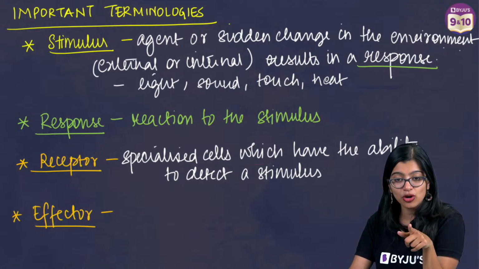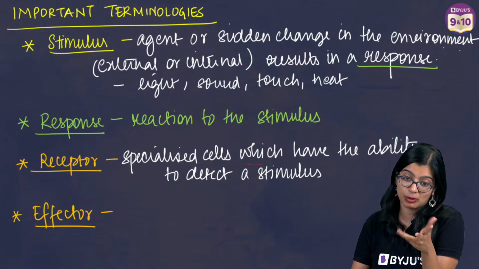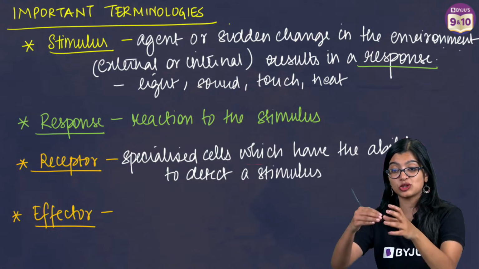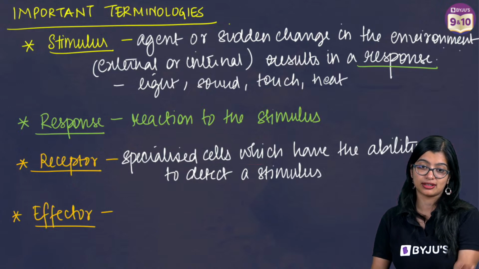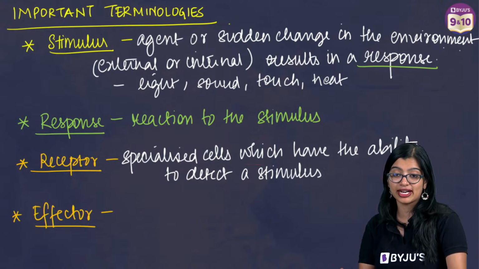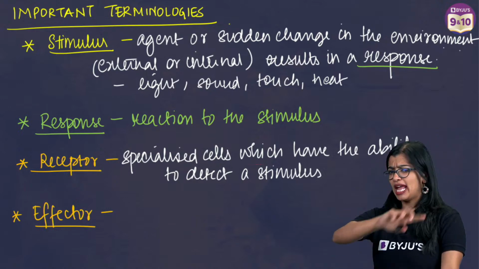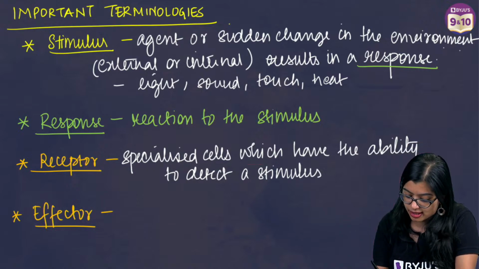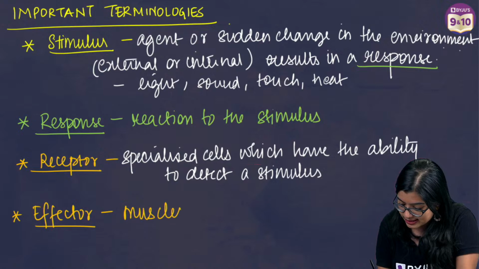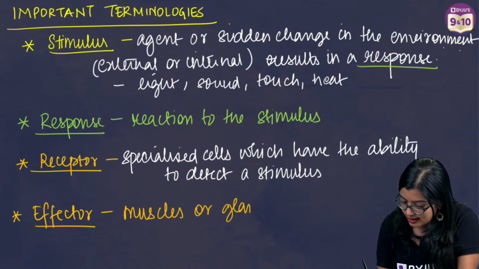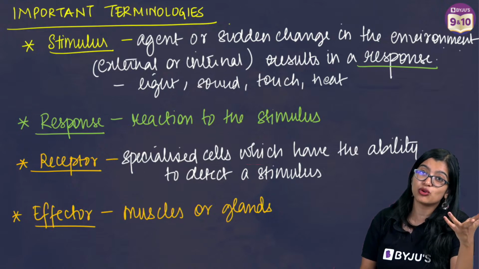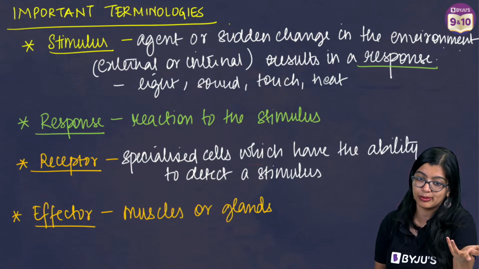Effectors, very good, Tanisha. They are specialized structures like muscle cells or glands that react. So the response is brought about by the effector, right? Very good, Anshul. Effector does not generate a stimulus, right? So what is effector? They're mainly your muscles or glands, which will respond to the stimulus.